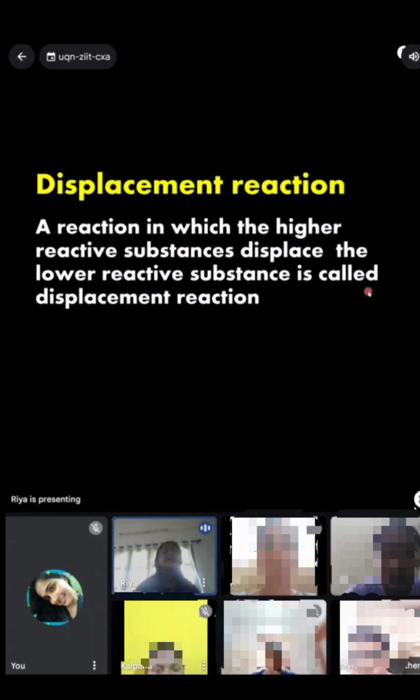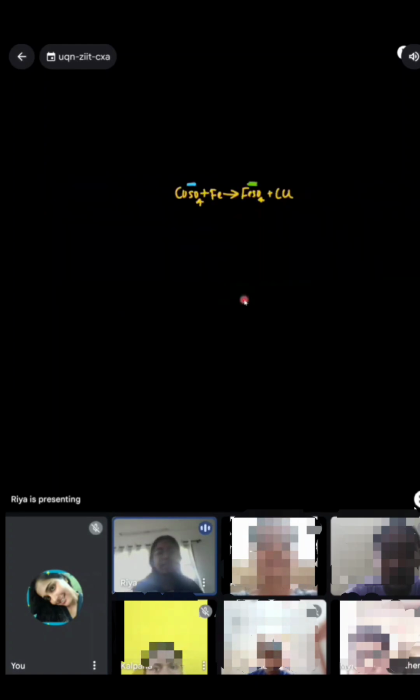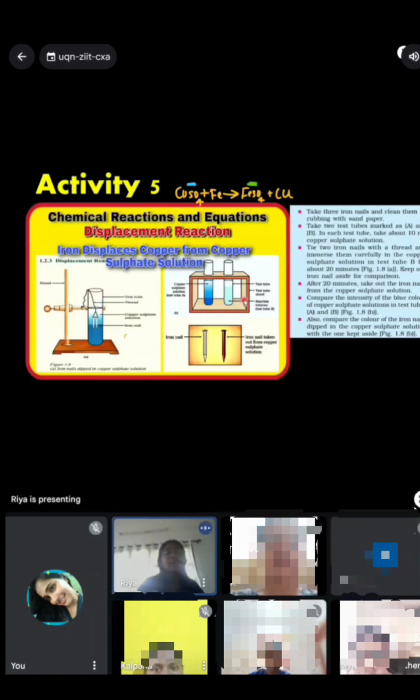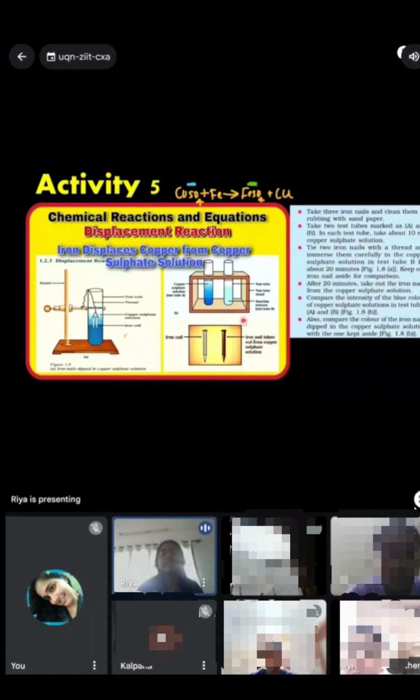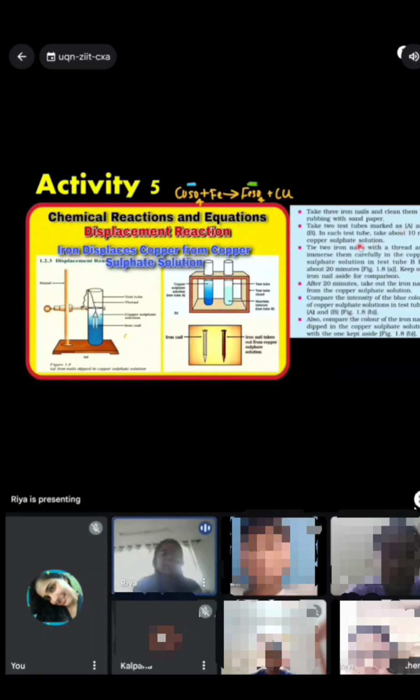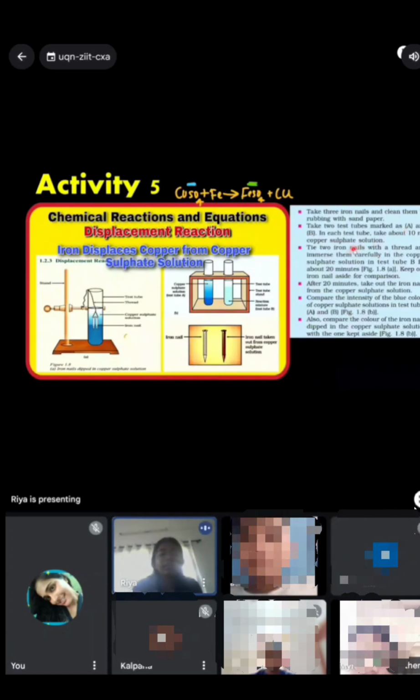Displacement reaction. A reaction in which a more reactive substance displaces a less reactive substance is called a displacement reaction. For understanding that, let us take a look at activity 5. Basically we have to take 3 iron nails and rub them with sandpaper to remove any sort of rust on them. We'll take away one iron nail and keep it aside for comparing later. We'll take a thread, tie the 2 iron nails, and immerse them in copper sulfate solution.